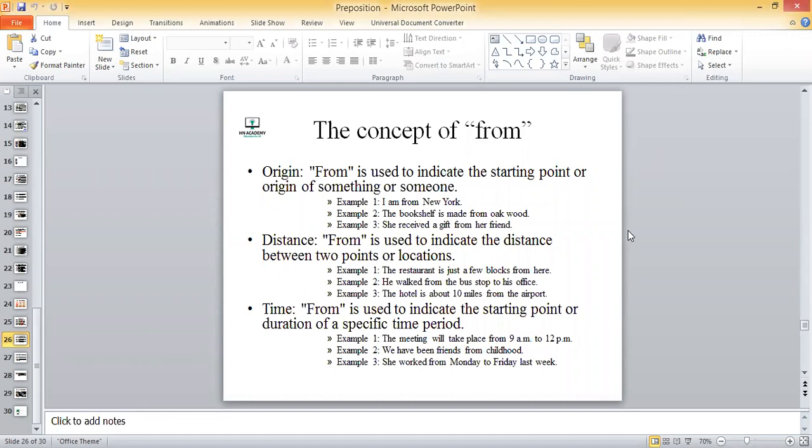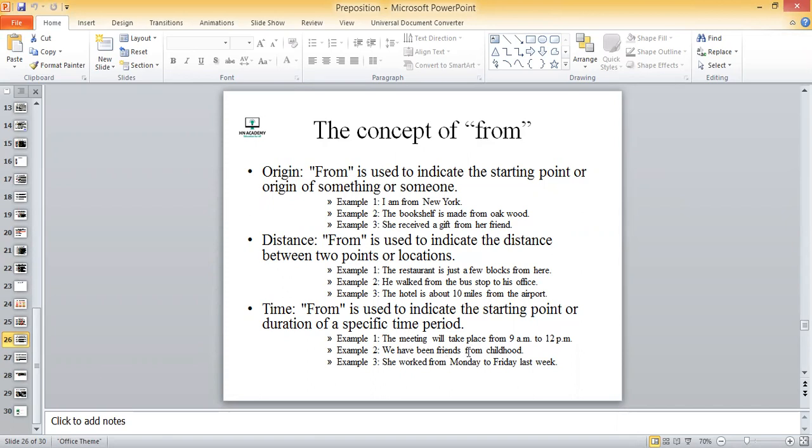Then we use from to indicate the starting point or duration of a specific time period, right? किसी भी टाइम पीरियड को बताने के लिए तो जो है ना हम from इस्तेमाल करते हैं. For example, the meeting will take place from 9 to 12, right? So 9 to 12 duration आपको बताया गया.